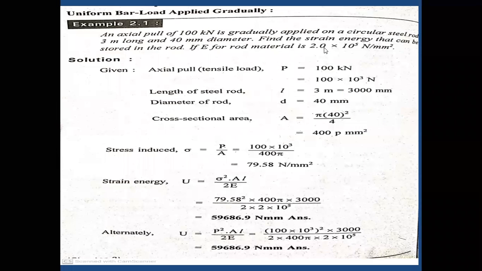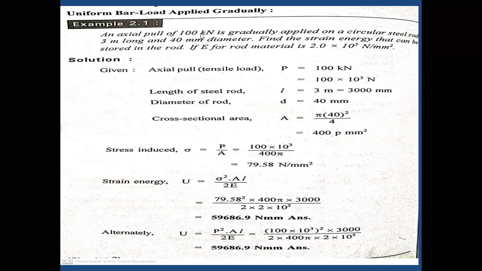Let us consider a problem here. An axial pull of 100 kilonewtons is gradually applied on a circular steel rod 3 meters long and 40 mm diameter. Find the strain energy that can be stored within the rod. E for the rod material equals 2.0 into 10 to the power of 5 Newton per mm square.